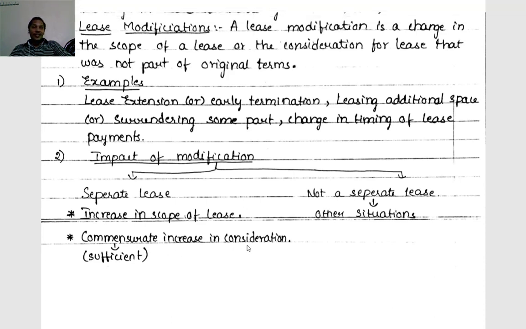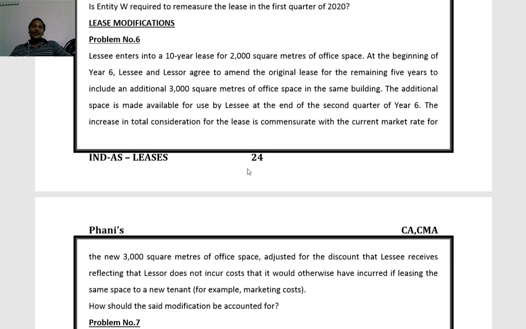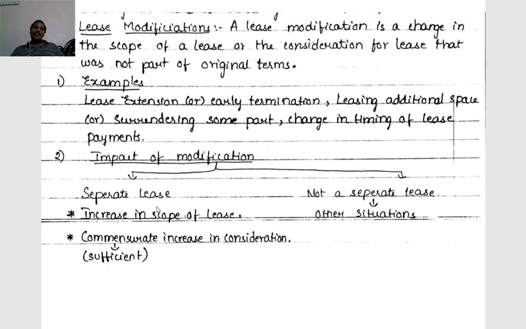Second, commensurate increase in consideration. He is clearly saying the total consideration for the lease is commensurate with the current market rate for the new 3000 square meters of office space. So both the conditions are fulfilled, and this has to be considered as a separate lease.